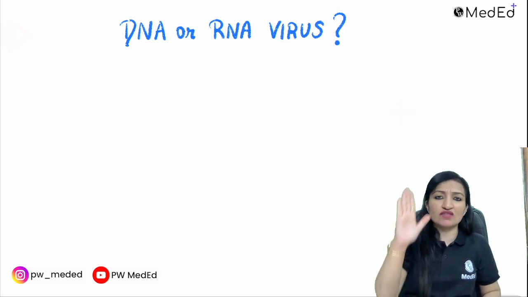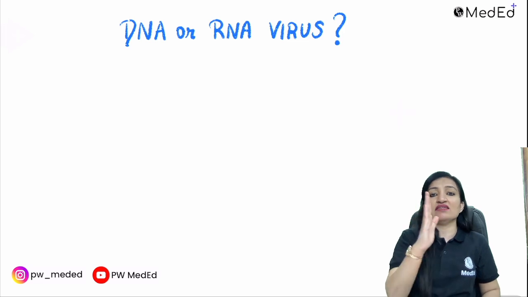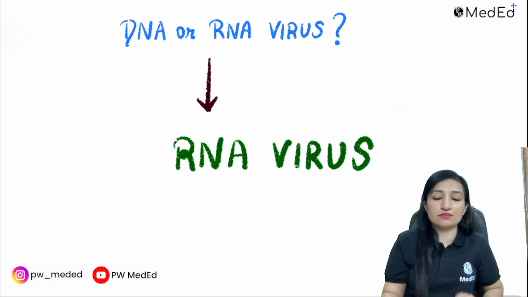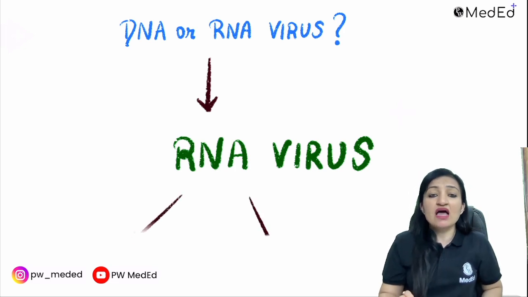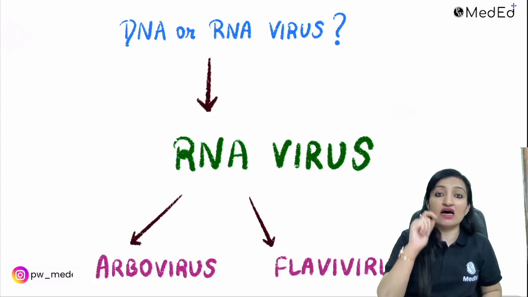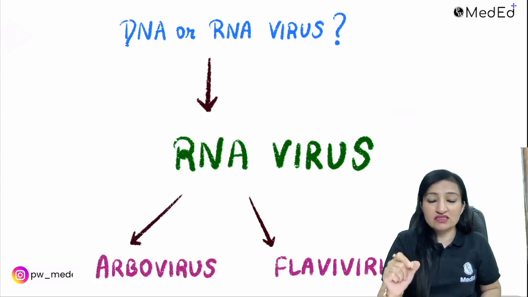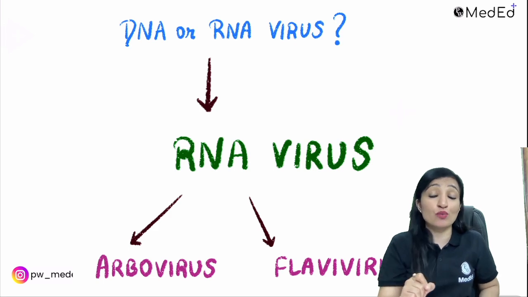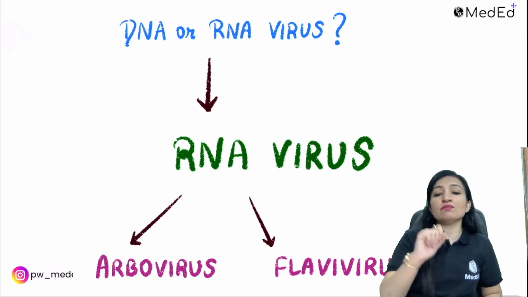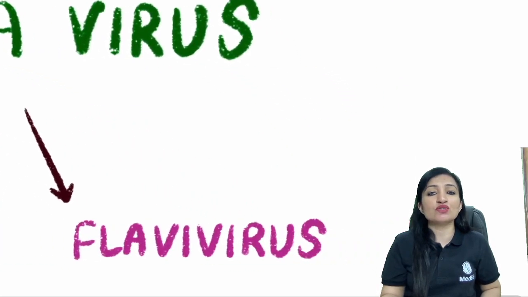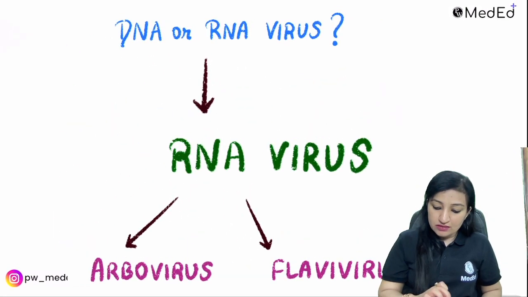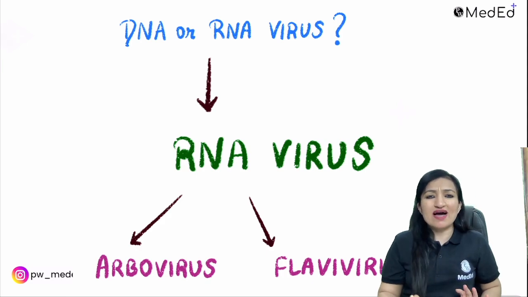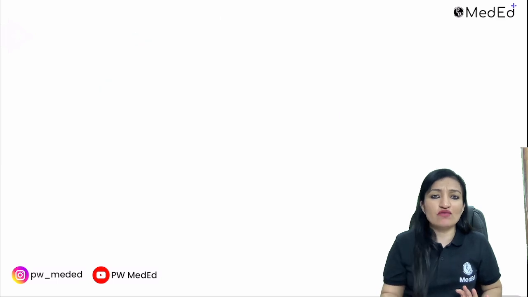So just remember the names of these happy viruses, which are DNA viruses, and therefore West Nile virus is going to be what? It's an RNA virus. It does not come under the mnemonic happy. Apart from being an RNA virus, this is an arbovirus, that is arthropod borne virus. Arboviruses are those viruses which are transmitted via an arthropod vector like a mosquito or tick. Also remember, it's a flavivirus. It belongs to the Flaviviridae family. So this is about the virus in general, what kind of a virus this is.